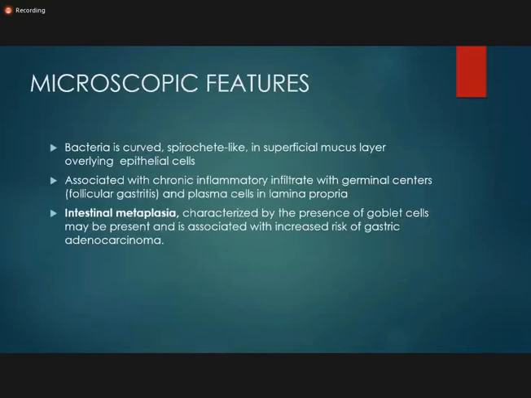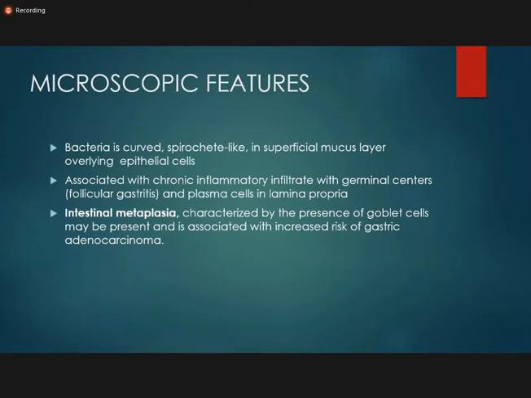So microscopically, what you find is bacteria, the H. pylori bacteria is curved shape. So you find curved organisms, and they are usually present in the superficial mucosal layer overlying the epithelial cells. And along with this organism, because this organism starts the inflammatory process, you find the chronic inflammatory cells.